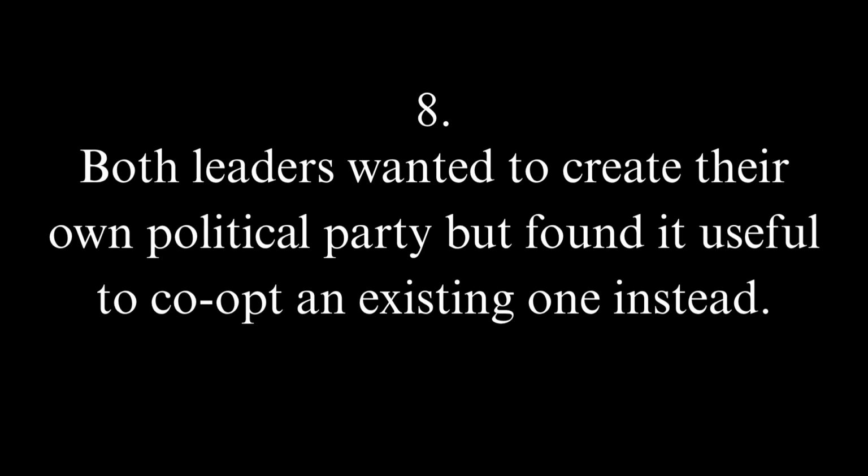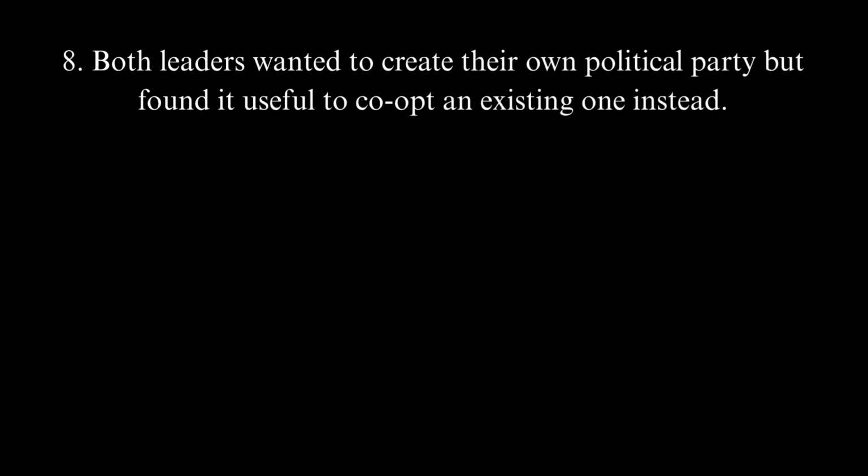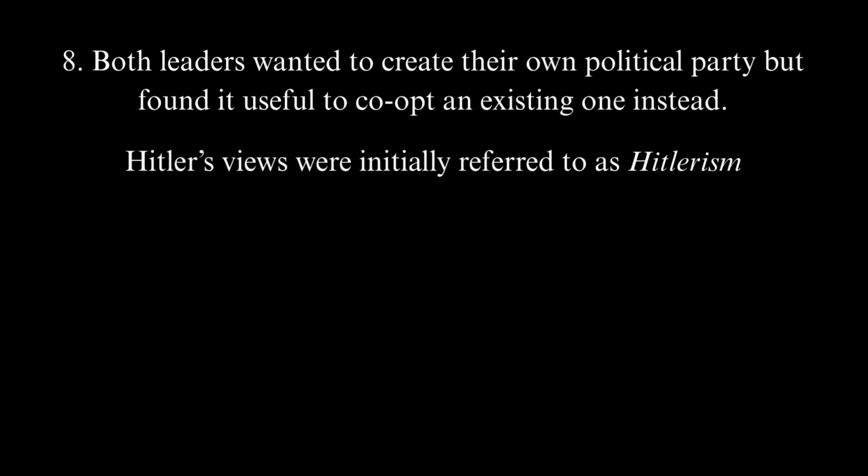Number 8. Both leaders wanted to create their own political party, but found it useful to co-opt an existing one instead. During Hitler's push to power, his policies amounting to make Germany great again were referred to as Hitlerism.